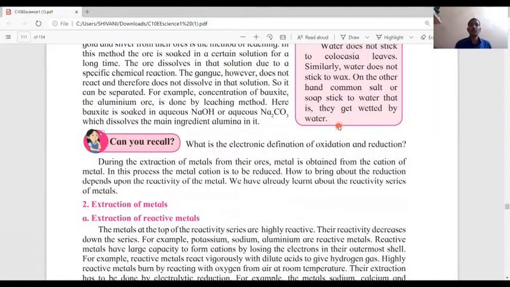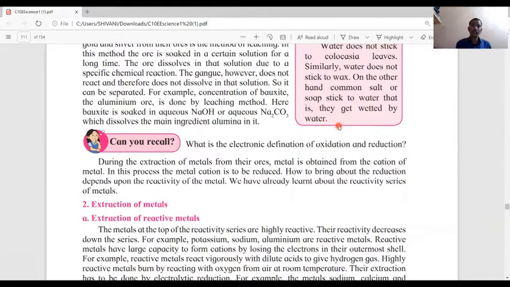Please tell me, what is the electronic definition of oxidation and reduction? Oxidation means to lose electrons and reduction means to gain electrons. The electronic definition of oxidation and reduction is: oxidation means to lose electrons and reduction means to gain electrons.